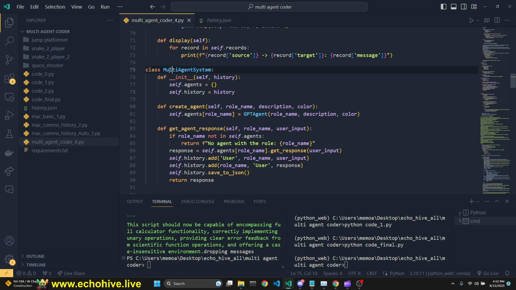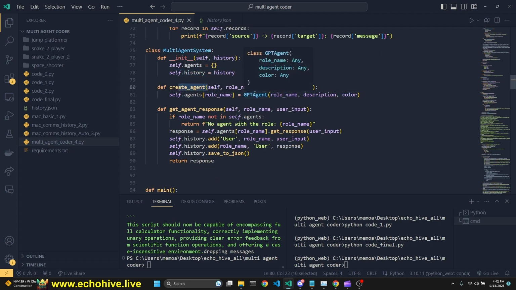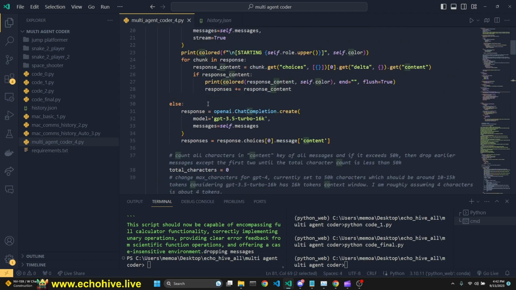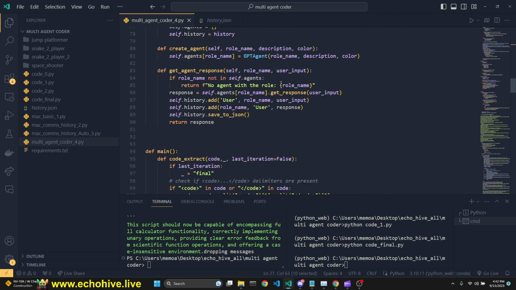And we have another class called multi-agent system, which is going to actually generate our agents and histories. It has a create agent method, which uses the GPT agent class, which we have just looked at, with a role name, description, and color. Color is so that when we're printing its responses using termcolor, we can print each one of them separately and dynamically. Okay, there's that method, and then get agent response.